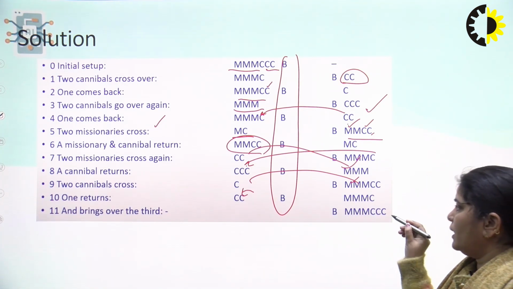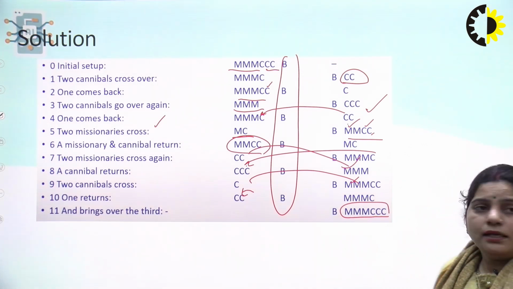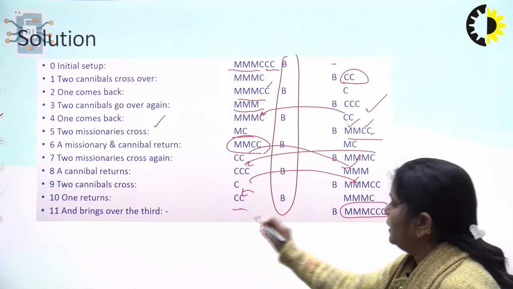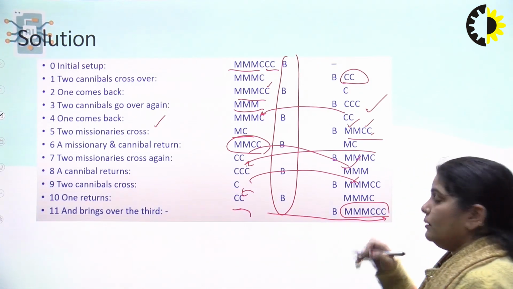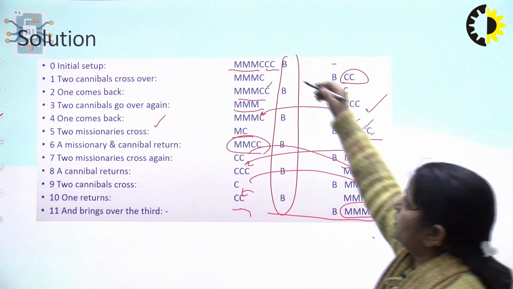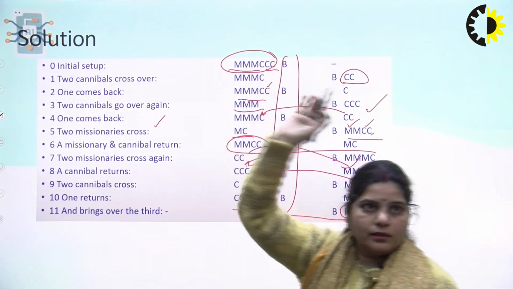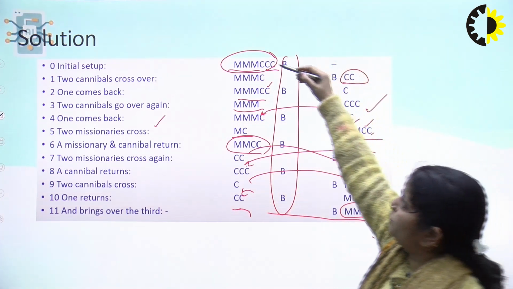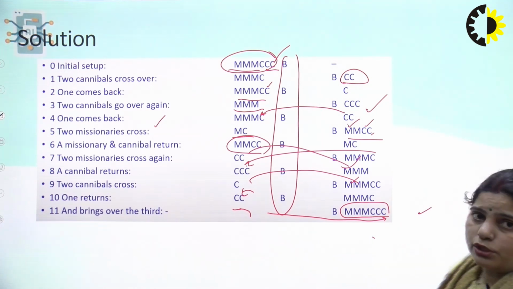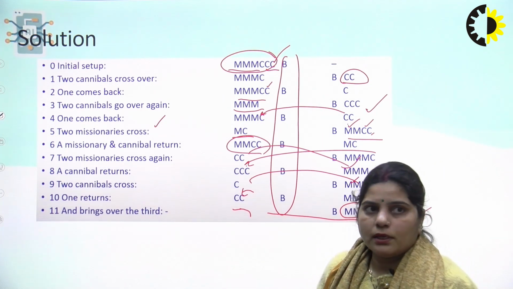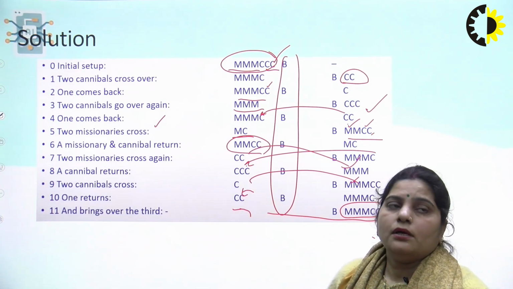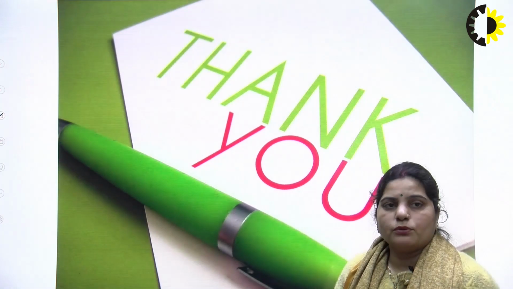So you have the solution in which all the missionaries and all the cannibals move from one side of the river to the other. The initial state is that all the missionaries and cannibals are on one side of the river, and in the goal state all missionaries and cannibals are on the other side of the river. So this is the solution for the missionaries and cannibals problem, and that's all for today's lecture. Thank you.